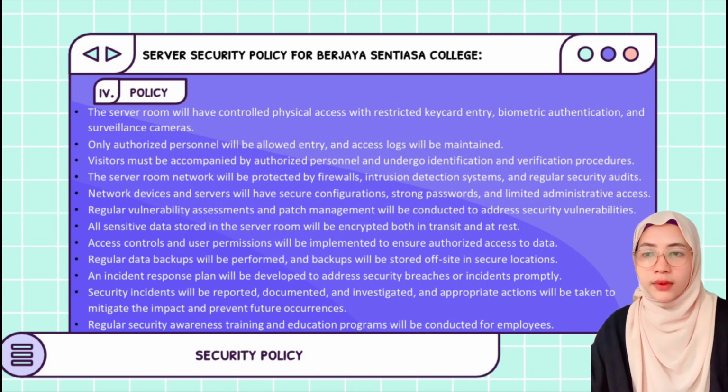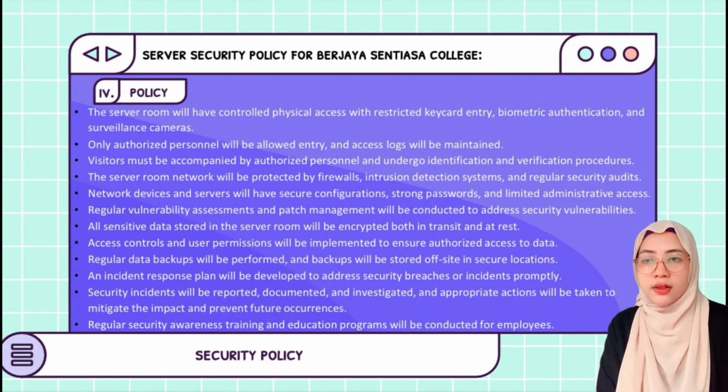Number 5, network devices and servers will have secure configuration, strong passwords and limited administrative access. Number 6, regular vulnerability assessments and patch management will be conducted to address security vulnerabilities.